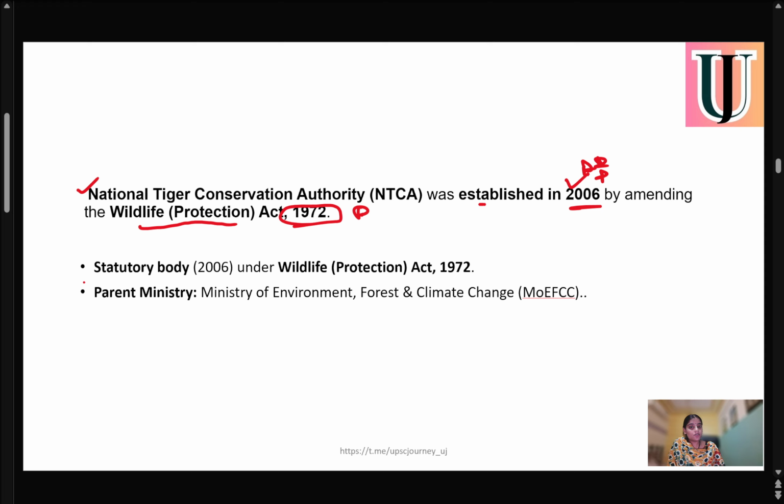Again, it's statutory in nature because it's not any constitutional body. It came into existence by order of government. So it's statutory in nature, established in 2006 under the Wildlife Protection Act of 1972. The parent ministry is the Ministry of Environment, Forest and Climate Change. Very important from an exam point of view that it was amended from the Wildlife Protection Act of 1972 and came into existence in 2006.